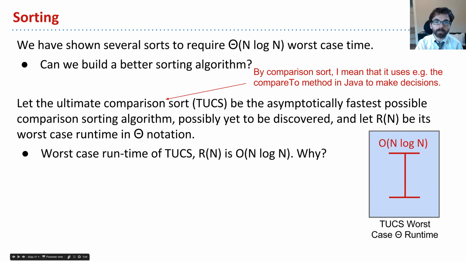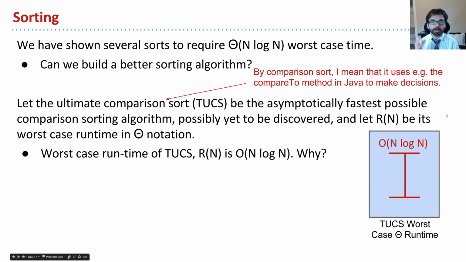Let's suppose TUCS's worst case runtime was n squared, that is R of n equals theta n squared. That would be a proof that that's not actually TUCS, because we said by definition TUCS must be the fastest sorting algorithm asymptotically, and in that case it's not as good as merge sort. Okay, so we have a proof of concept that there exists some algorithm which has n log n runtime. So this runtime R of n we can say is O of n log n.